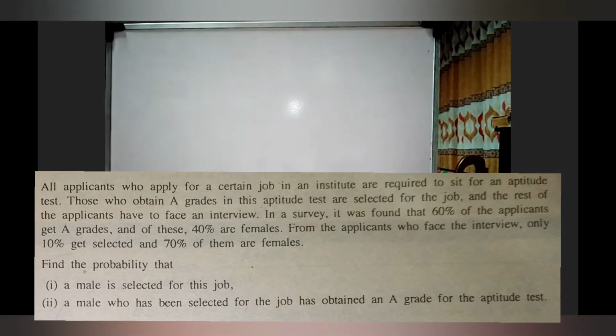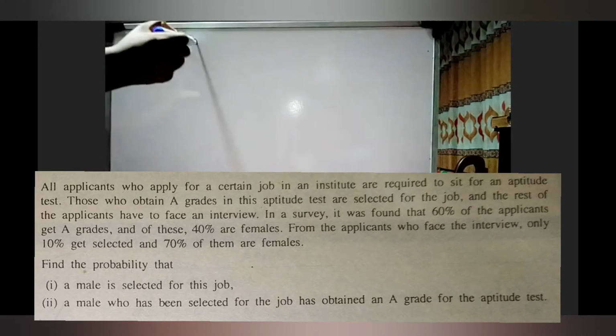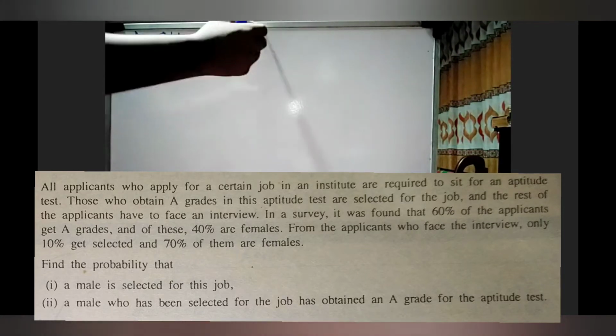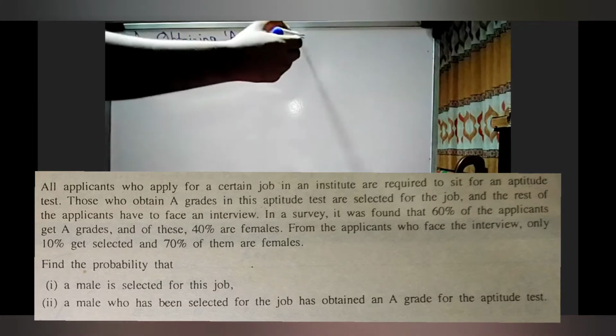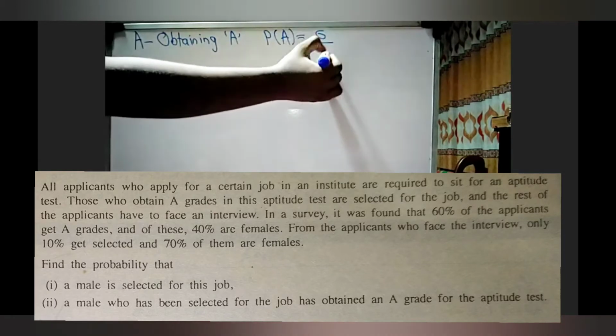In a survey, it was found that 60% of the applicants get A grades. So we'll consider event A, obtaining A grades. So what is that probability? 60%. It was found that 60% of the applicants get A grades. So 60% means 6 over 10.